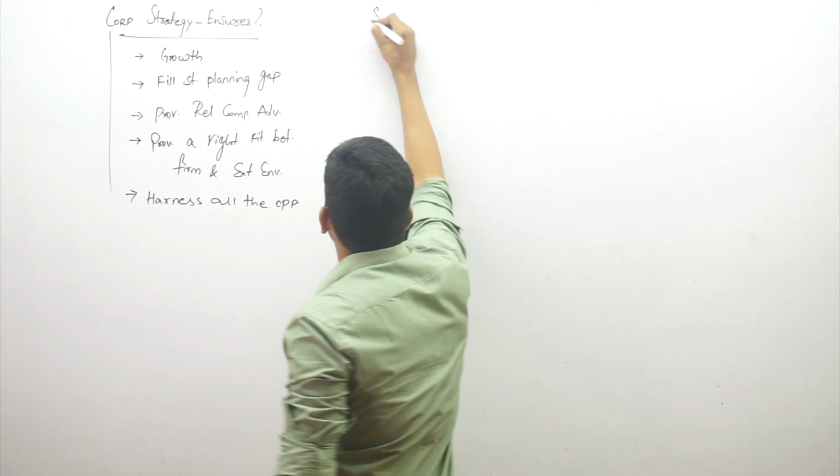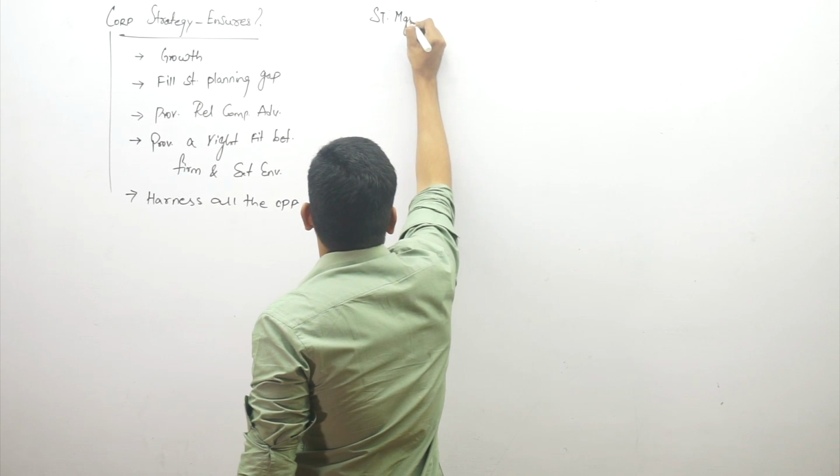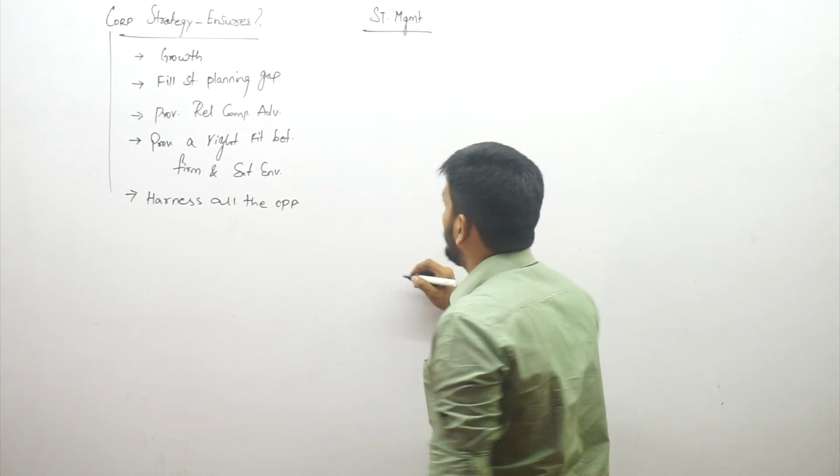Up next, after the concept of corporate strategy, comes one of the most important topics in your syllabus, which is the definition of strategic management. What is the definition of strategic management, guys?